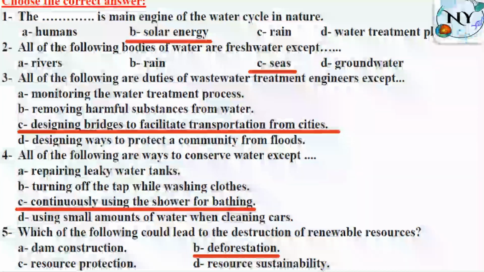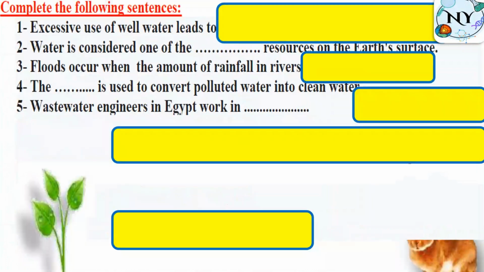So deforestation, water pollution, all of these behaviors or actions lead to destruction of renewable resources. And also, I want to remind you that deforestation means cutting down trees.